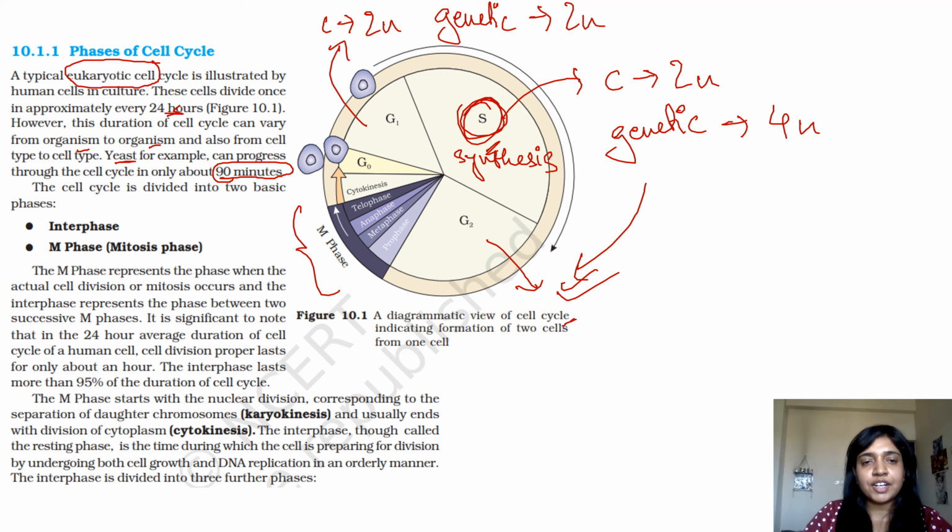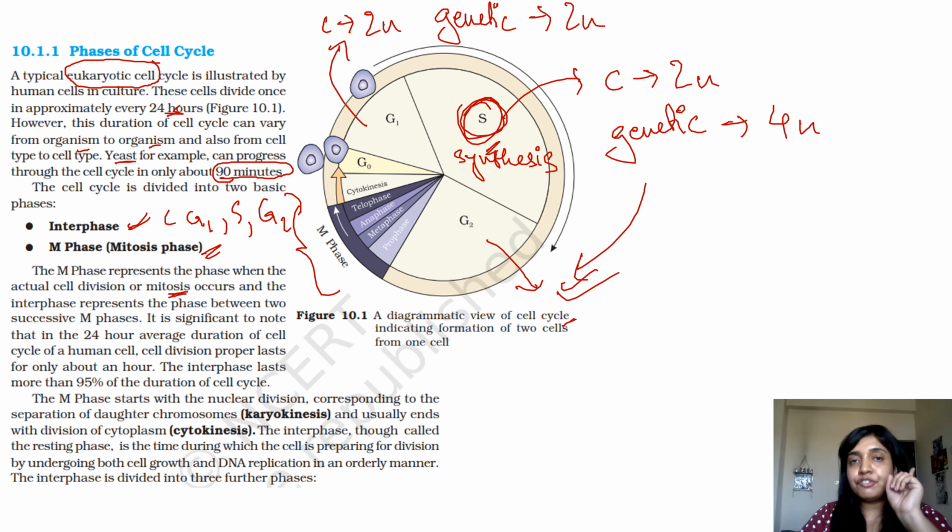So the cell cycle is divided into two basic phases. One is interphase. Interphase consists of your G1, S and G2, and then the M phase or mitotic phase. The M phase represents the phase when the actual division or mitosis occurs. So over here only division is occurring. The part where DNA replication occurs is in your S phase. After it has replicated, then the division occurs in your M phase.